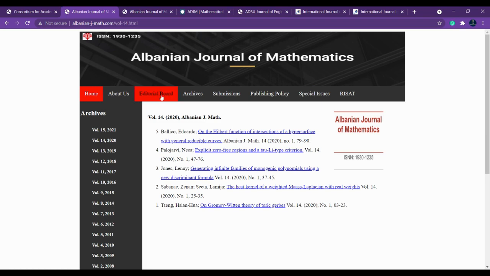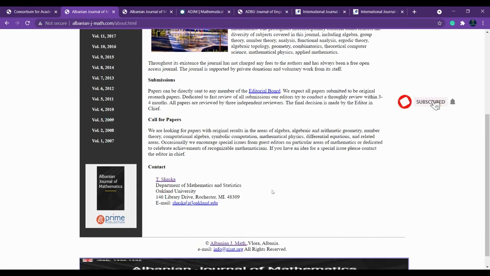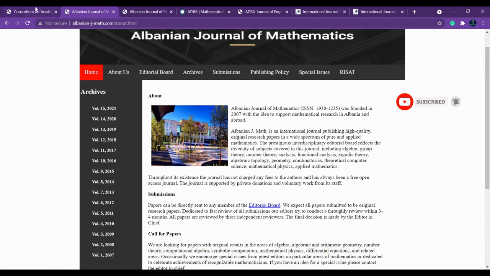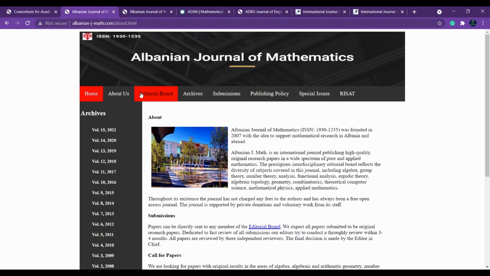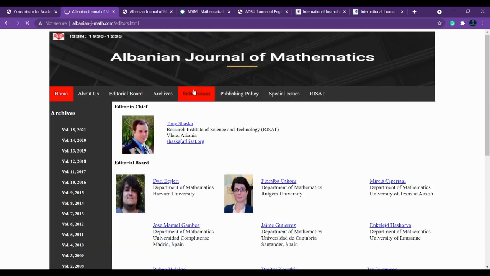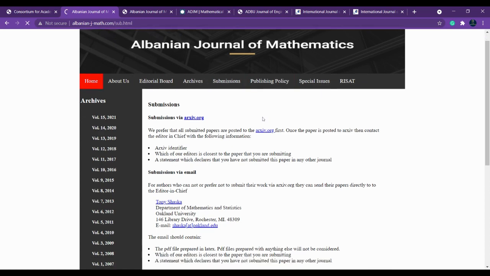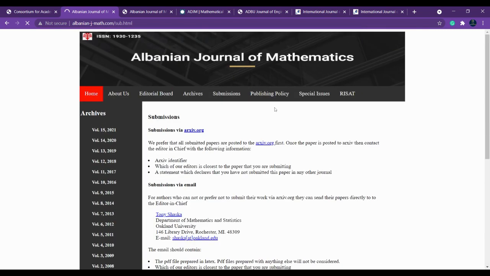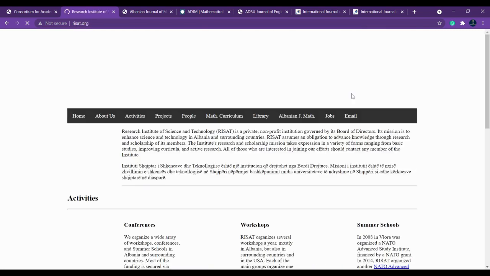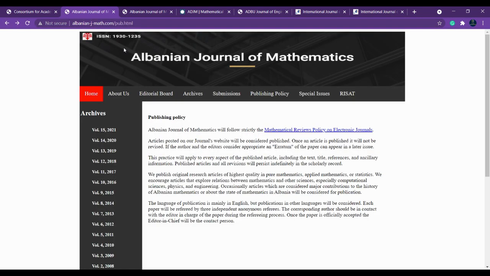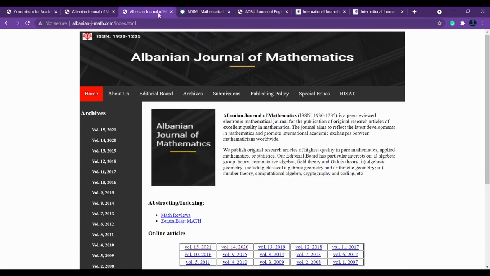Okay, and apart from that, I have directly opened this through the UGC group 1 journal list, so there is no need to worry about anything. In a few cases you have to go and check the abstracting and indexing, and what are all the databases they have indexed in. Okay, that too you have to check. So this is all about what you have to check in every individual journal. So we have discussed the Albanian Journal of Mathematics.